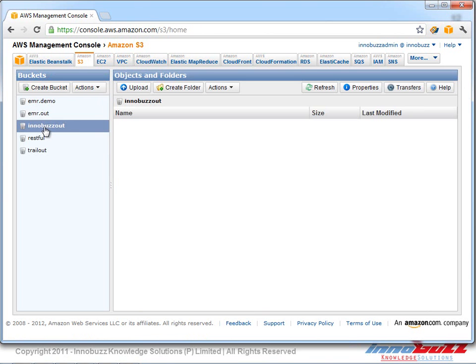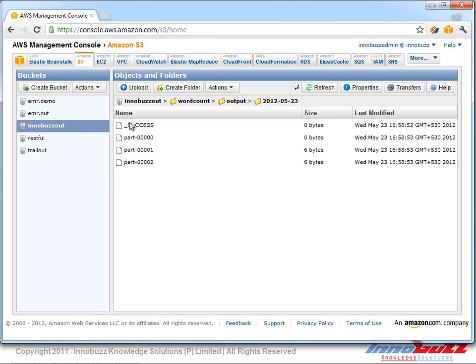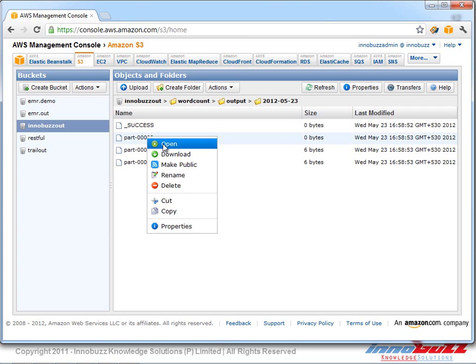We got word count as we specified, and an output folder, inside which we got a date, inside which we got the processed output file, and it says success. And these are the three files processed from the input file which we gave. Let's open it.